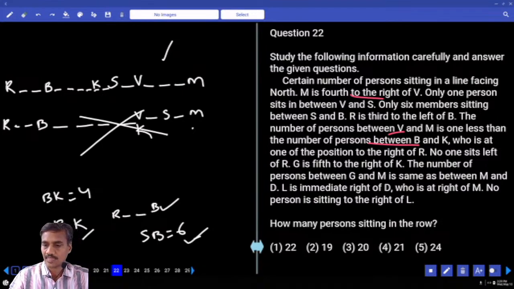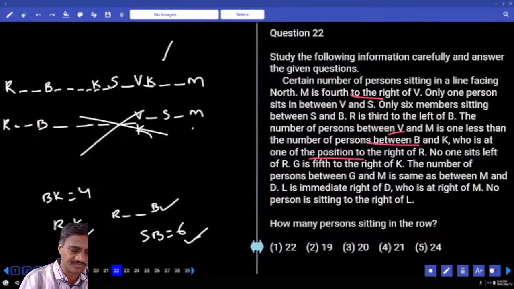The next one. G is fifth to the right of K: 1, 2, 3, 4, 5. Now who is this person? G is fifth to the right of K.